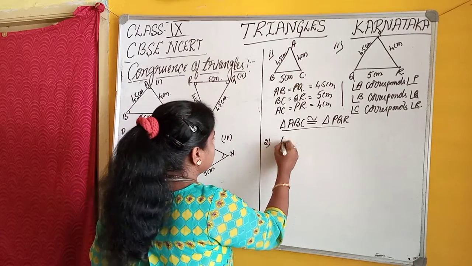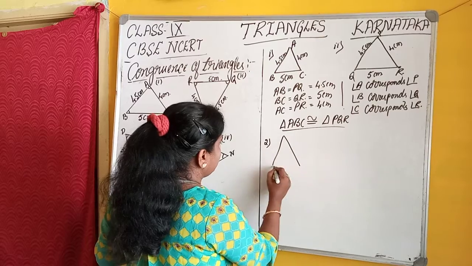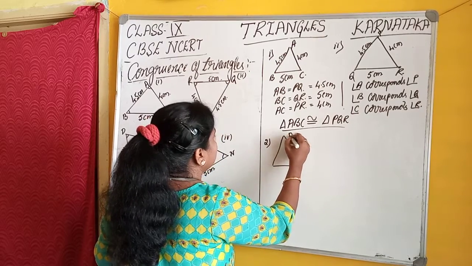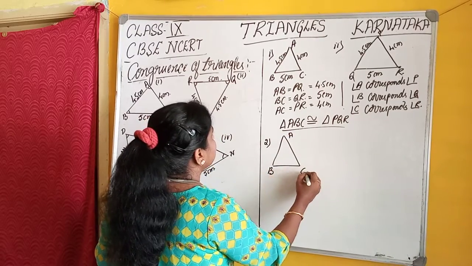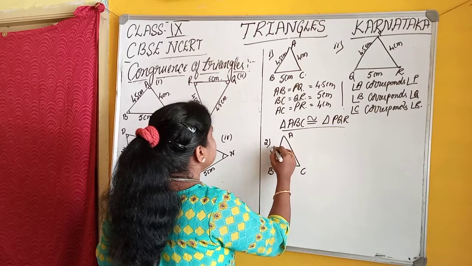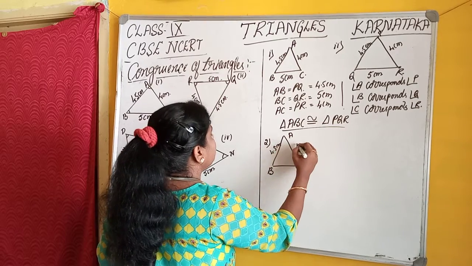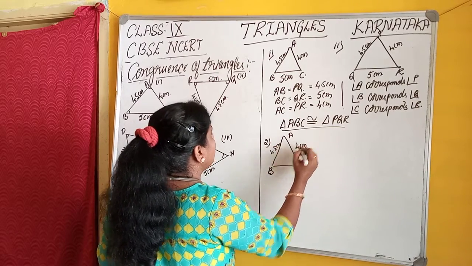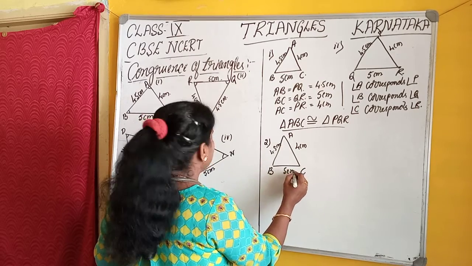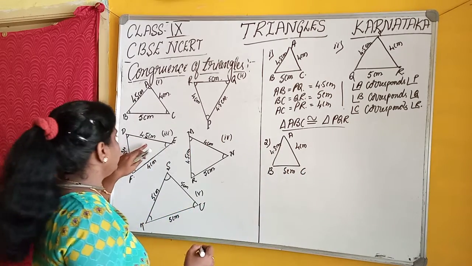The same ABC I am taking here, with 4.5 centimeter, 4 centimeter, and 5 centimeter. Let us take the third problem.